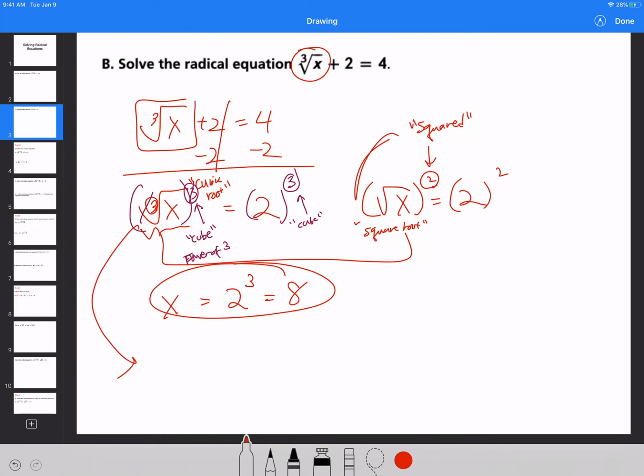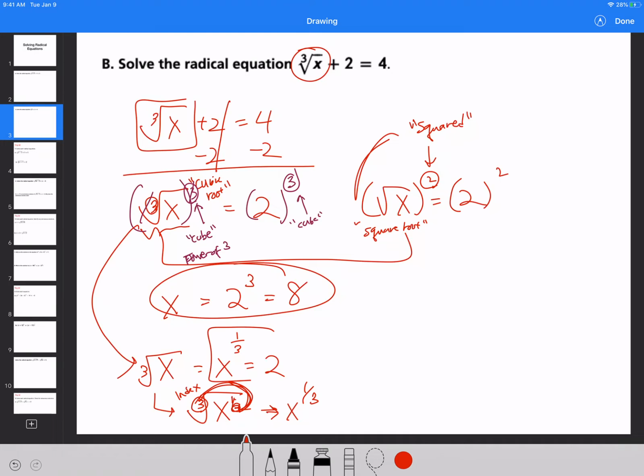Or if you want to think of this in a more fractional exponent, or rational exponent scale, the cube root of x is the same thing as saying x to the power of 1 over 3. Because remember what I taught you last time: if you want to rewrite any radical expression into a rational exponent, the expression is to the power of 1. So this cube root goes right underneath it, and the index number, as we call it, becomes our denominator. So it's 1 over 3. You bring that to the bottom here, and then that just becomes x to the power of 1 over 3. And that's still equal to 2, because that's the problem.